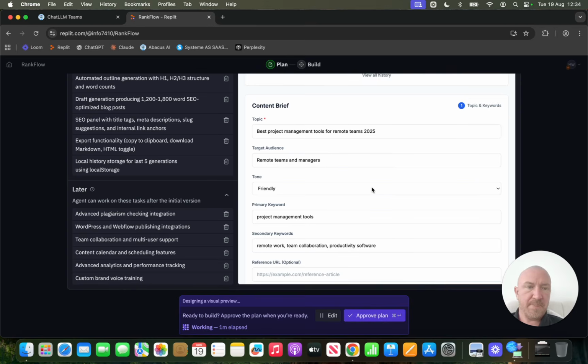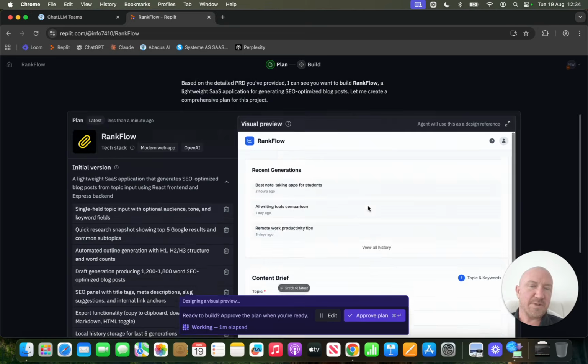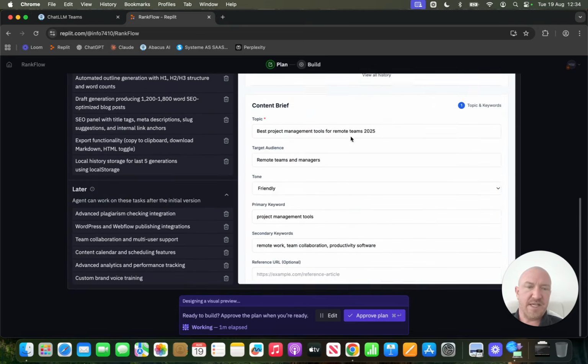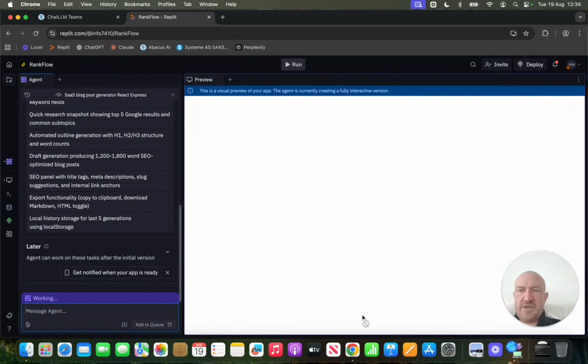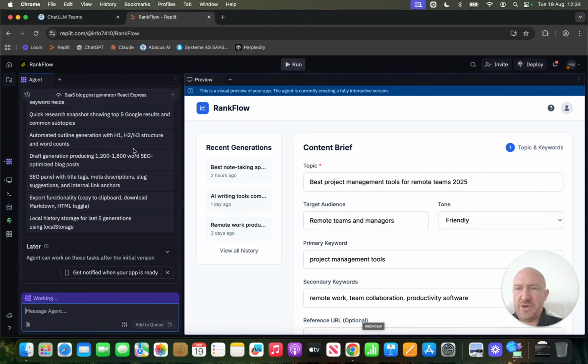Okay, so now it's still building out a front end. It gets better than this though. It's just basic right now, but I'm going to approve the plan. So now you've got the agent here and the preview here. This is it, still building it out.